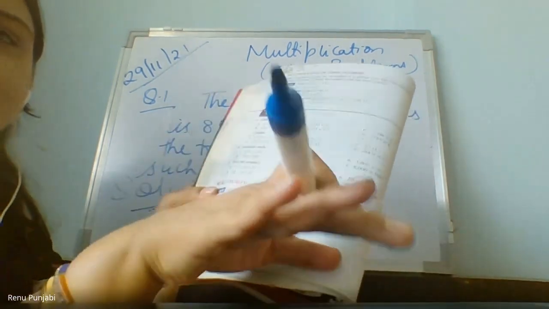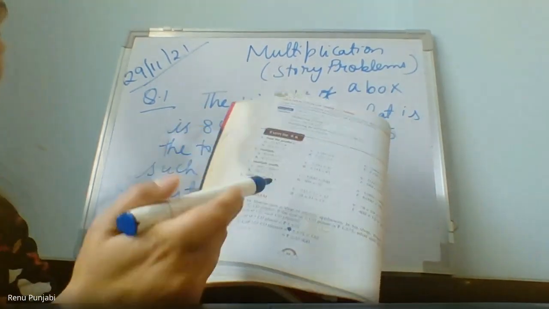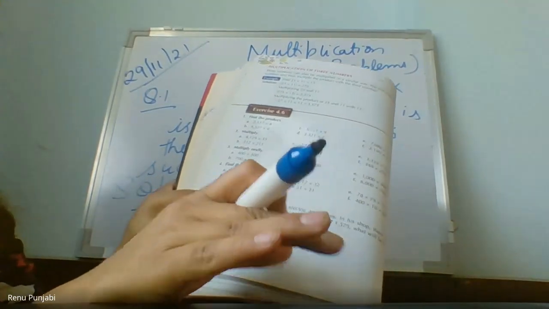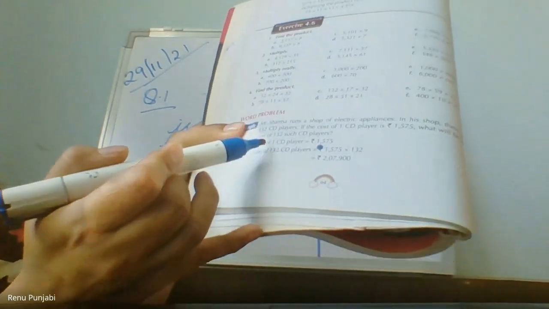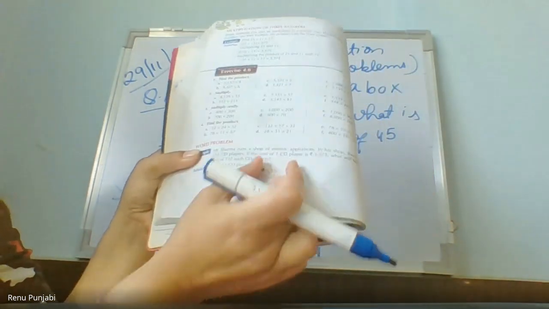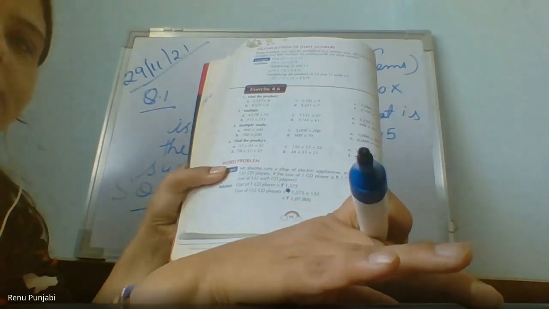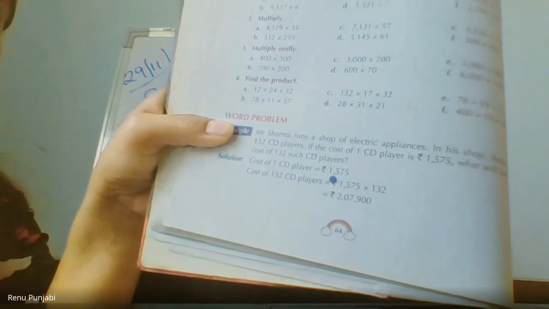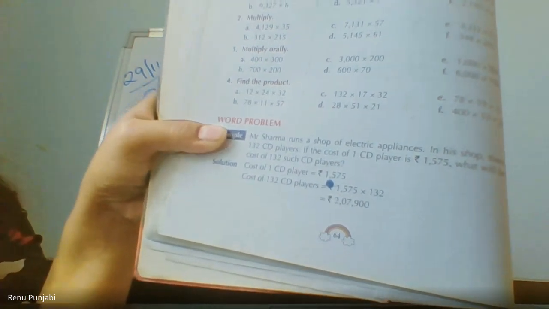When you see in my book, I will show you. Can you all pin my screen? First line is: cost of one CD player equals this. So when you write the number below the number, it will be easy for the addition, easy for the multiplication, easy for the division. Am I clear?